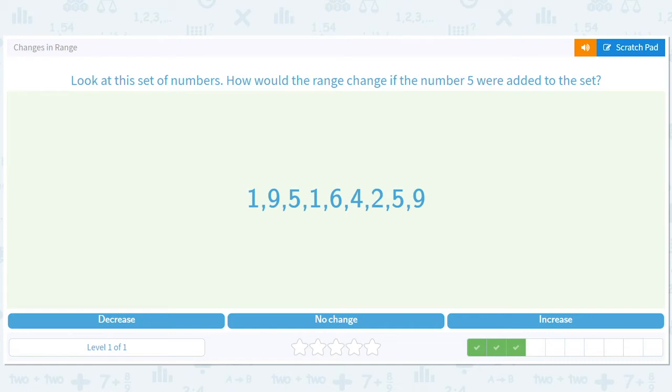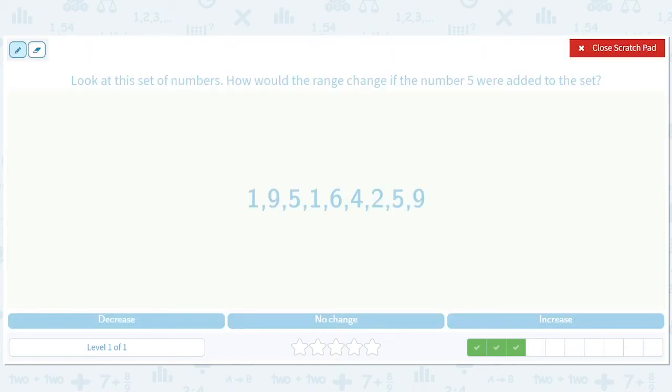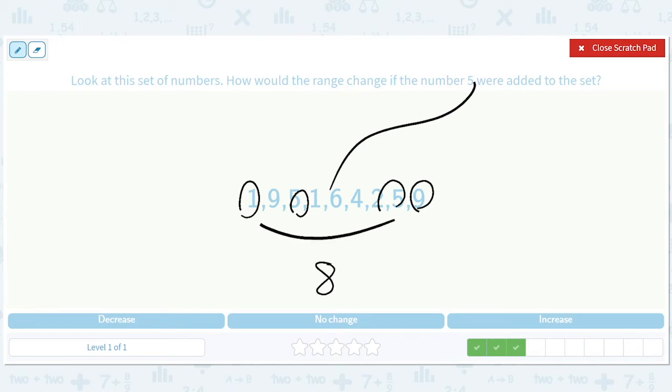How would the range change if 5 were added? Oh, 5 feels really middly, right? So, I mean, we're definitely not going to screw anything up by adding a 5. Right? There are already some 5s in here. So the range is not going to change. The range is 8, and it's going to stay 8.